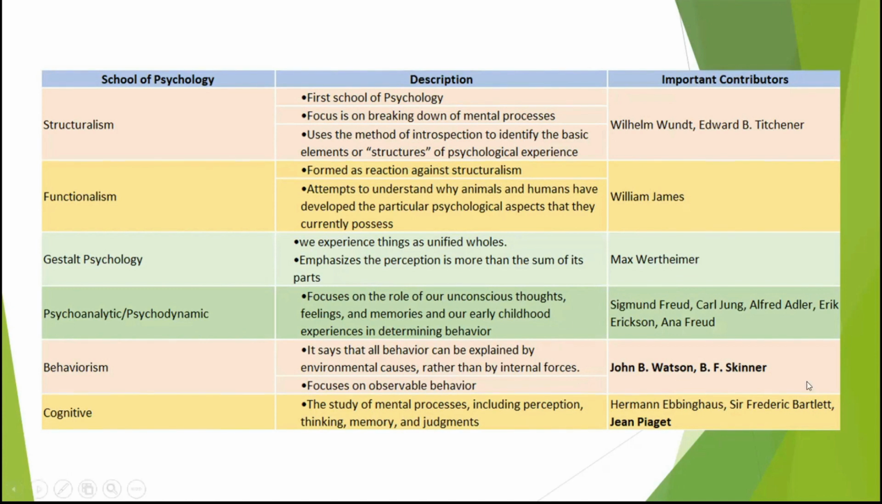So this was the people who are mostly known for is John B. Watson and B.F. Skinner. So I think a lot of people already know about B.F. Skinner due to his experiments. Okay, so next is cognitive. This is somewhat like psychoanalytic, but this is mostly on the processes of how the brain works. So this is the perception, thinking, memory, and judgments. The proponent of this one is Jean Piaget.